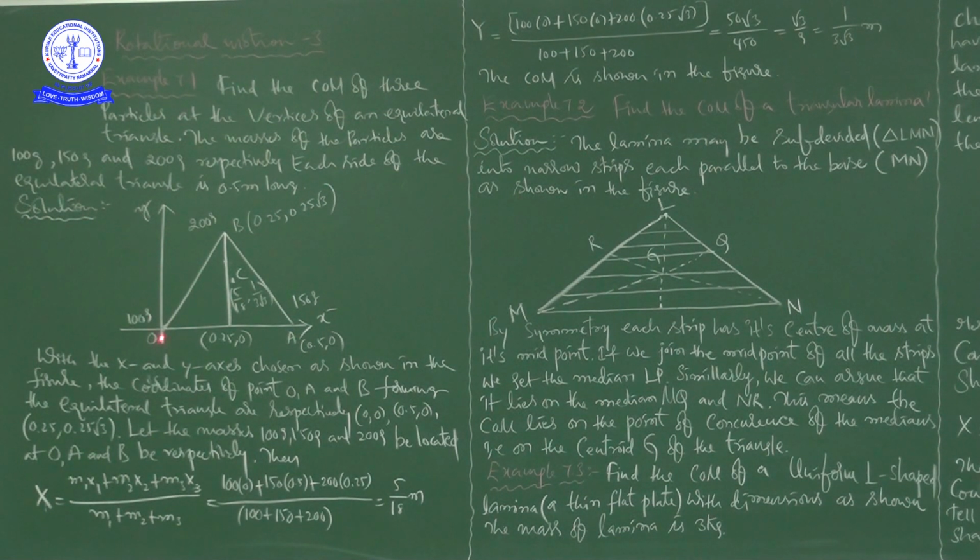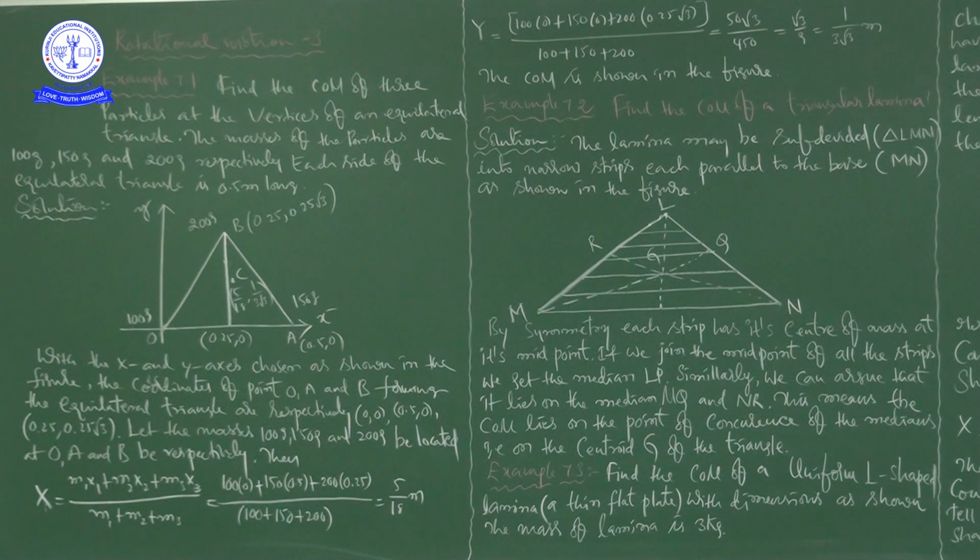If you take this point, the coordinates of this particle are 0, 0. That we know. Similarly, when we go here, it will be different because the side is 0.5. The x coordinate is 0.5, but the y coordinate is 0.